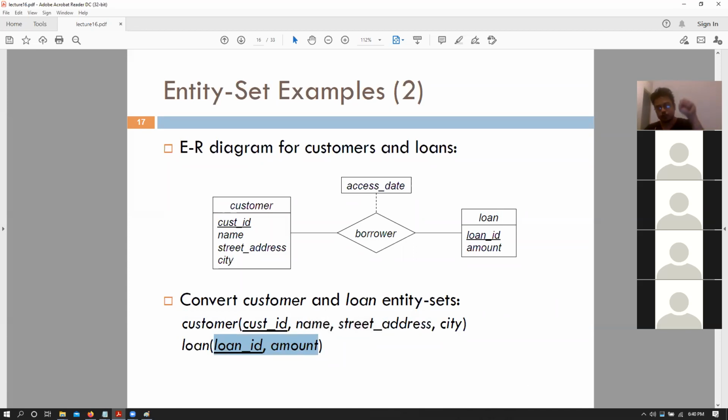Right? So if we have strong entity sets, we can convert them quite easily to their corresponding relation schema. And given this, we can definitely convert this into our SQL program, right? Create table customer, customer ID, varchar 50, whatever, primary key, name, street address, city. Loan, loan ID, varchar, and so on, primary key, then amount, right? Okay.